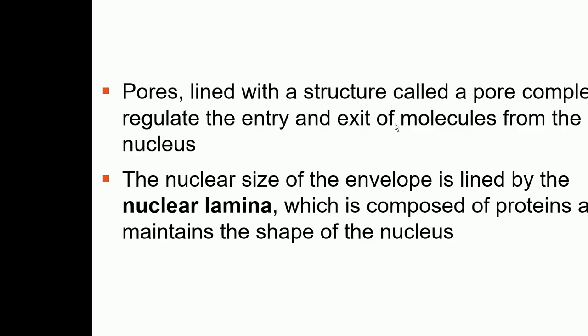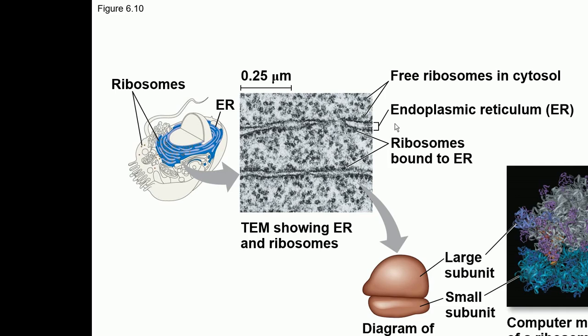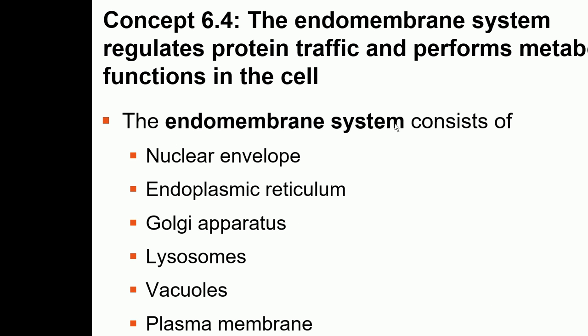Now endoplasmic reticulum can be of two kinds. It can be smooth as well as rough. We are going to talk about that. Endoplasmic reticulum is also part of the endomembrane system. Then we have another organelle called Golgi apparatus. Then we have lysosomes and vacuoles. All these organelles are nothing but membranes, and they're performing different functions in the cells, and they form the endomembrane system.